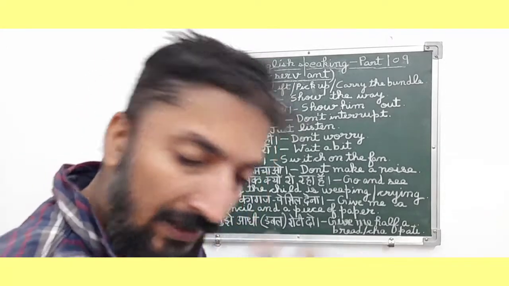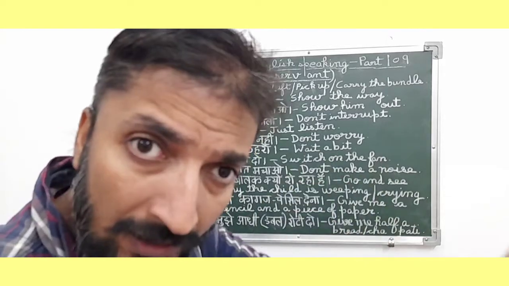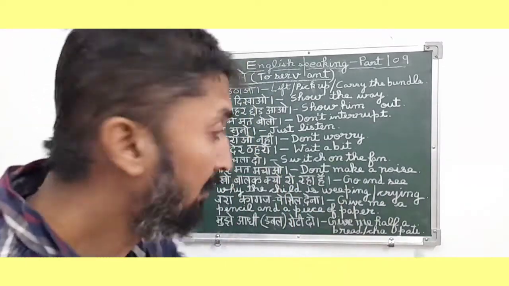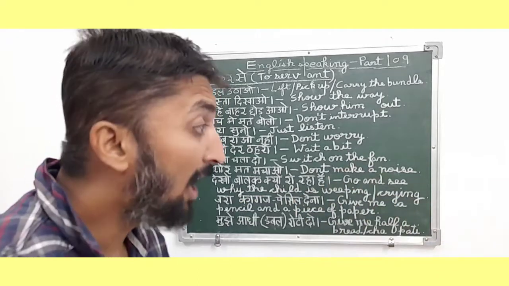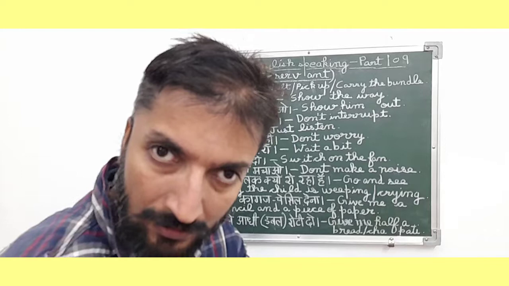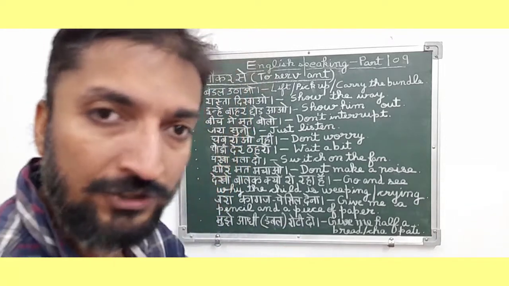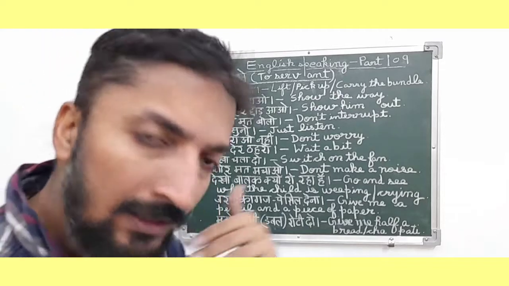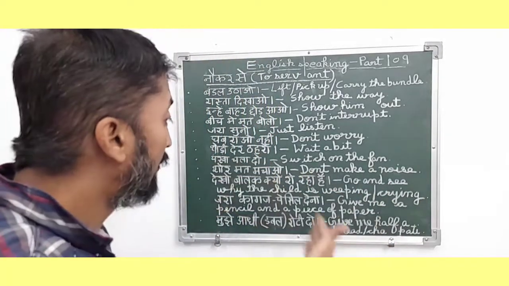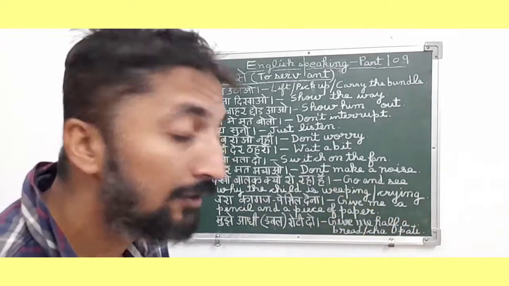Friends, this sentence is also an order and command type sentence because we are basically ordering our servant, "भाई जाके देखो कि वो बालक क्यों रो रहा है." So in English it means go and see why the child is weeping, crying. So when a child is born, friends, there are maids and servants to take care of that child. So in that situation we normally order our servant, "भाई देखो बालक क्यों रो रहा है." So in English it means go and see why the child is weeping, crying.